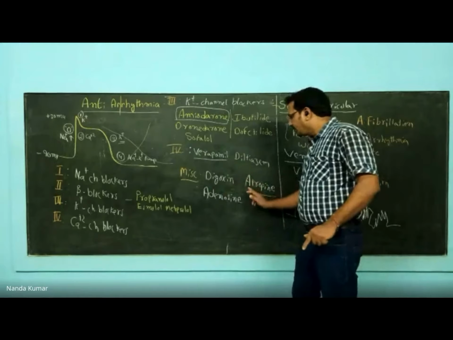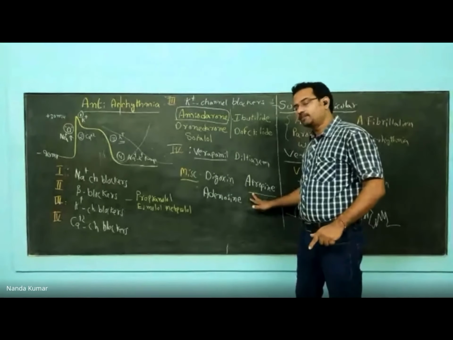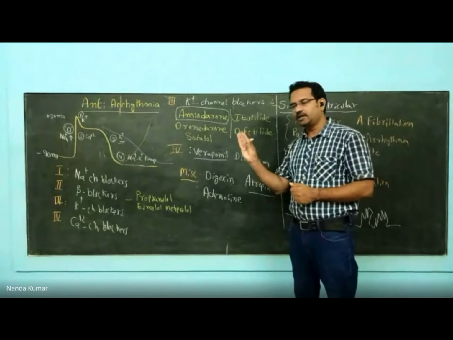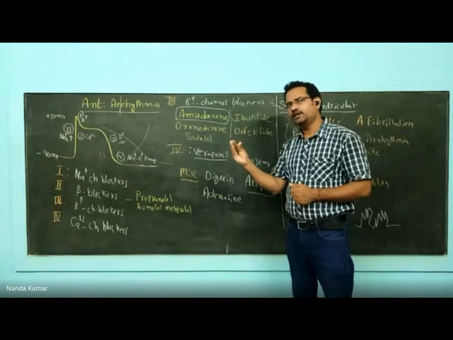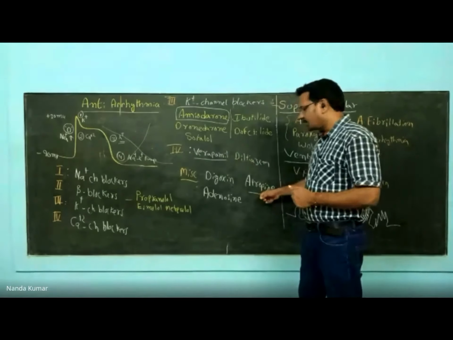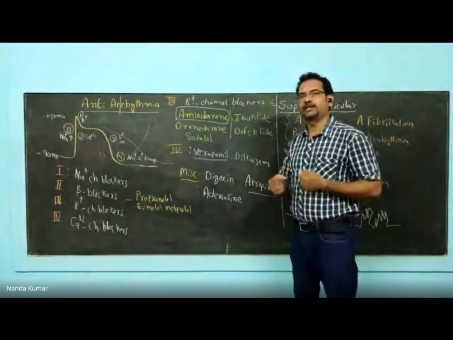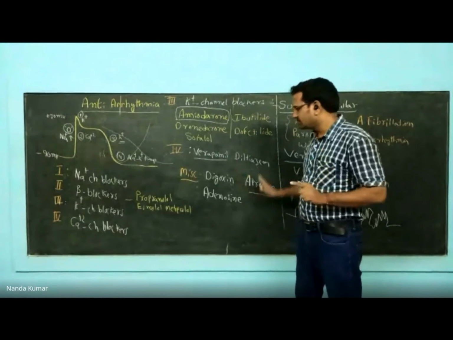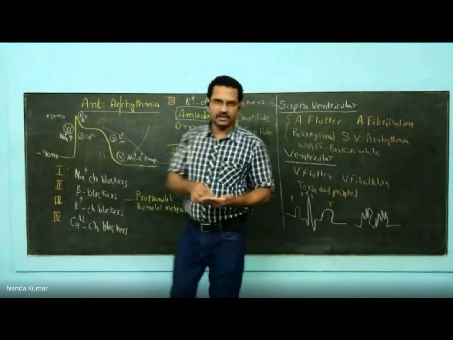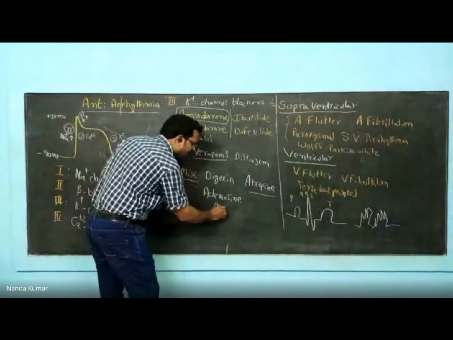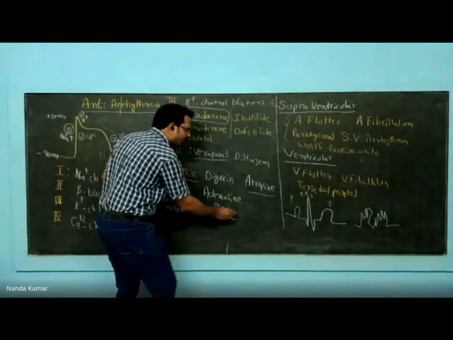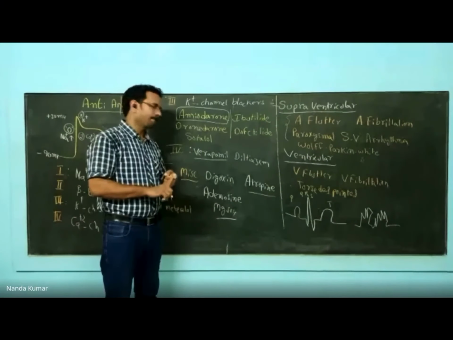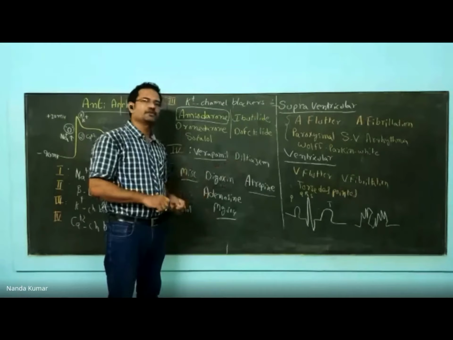Now, anticholinergic is atropine. Anticholinergic means opposite to the actions of cholinergic. What happens with cholinergic? Heart rate is reduced. What happens when you use anticholinergic? Heart rate will be increased. So atropine is used to treat bradycardia. When heart rate is very low, atropine is used. So these are the drugs. Now one more drug is magnesium sulfate. Magnesium sulfate is given intravenously to treat torsades de pointes. The exact mechanism of action is not known, but still it is used to treat torsades de pointes.